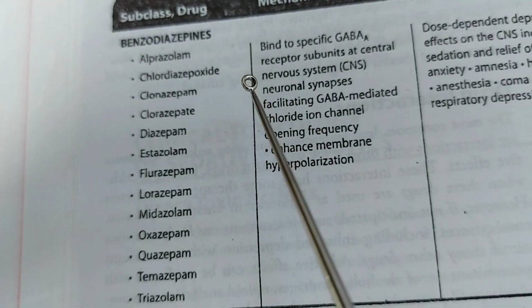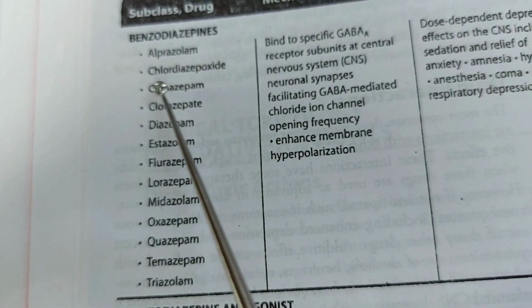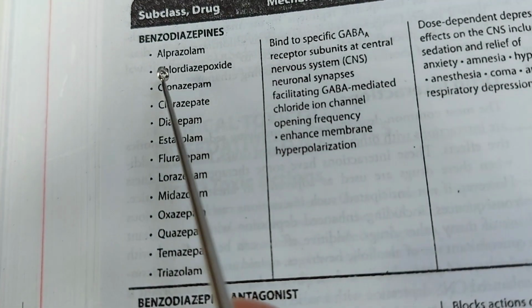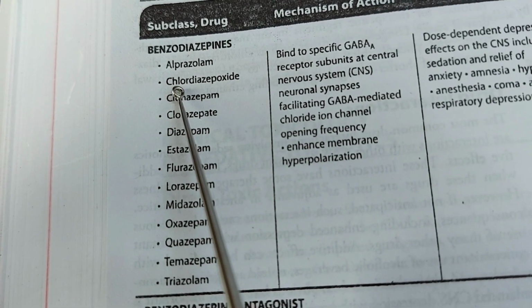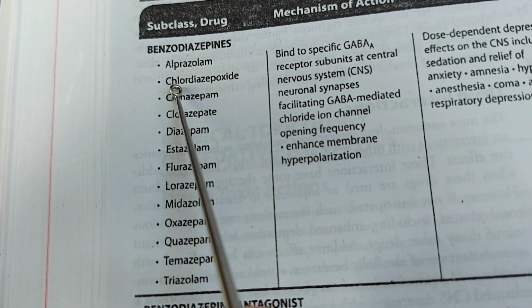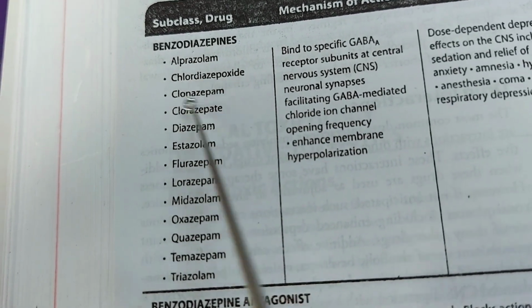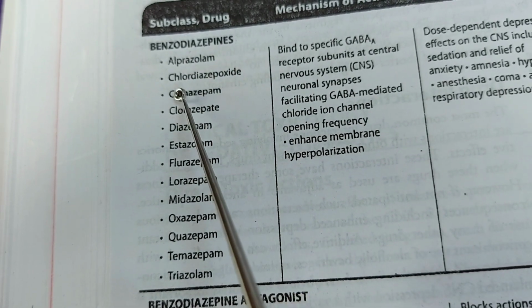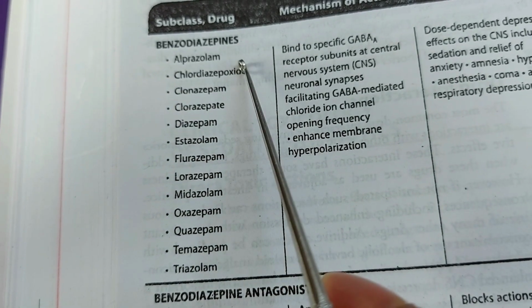The names of the benzodiazepines are alprazolam. This is the first benzodiazepine that was discovered, chlordiazepoxide. It is not a -pam or -lam drug, and it has historical importance.